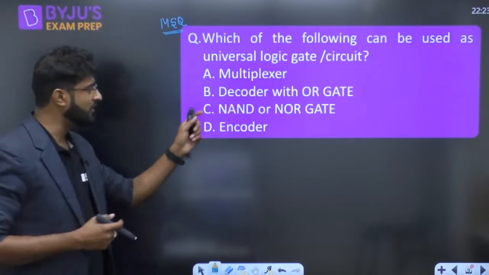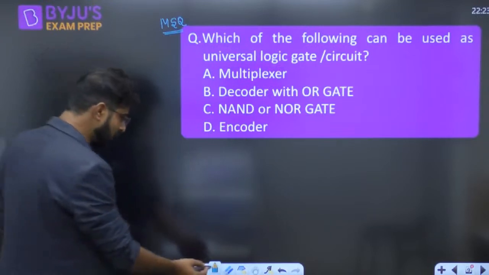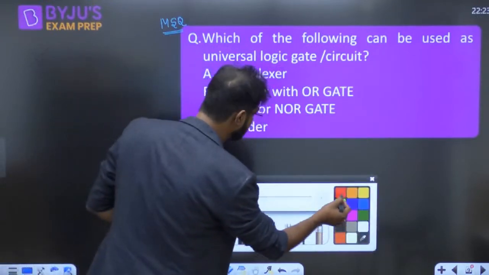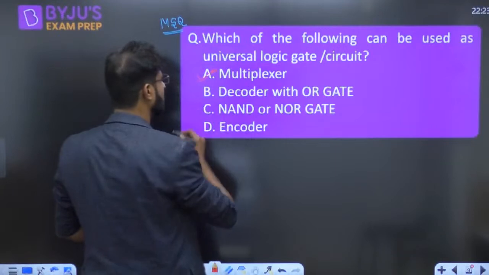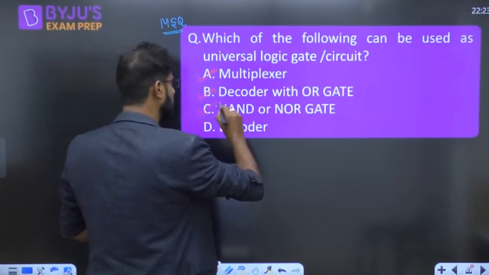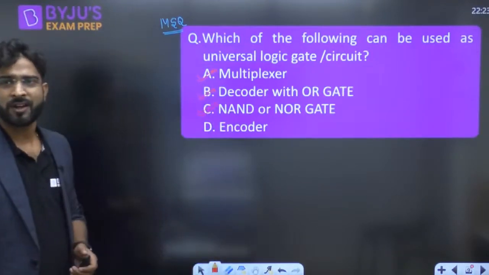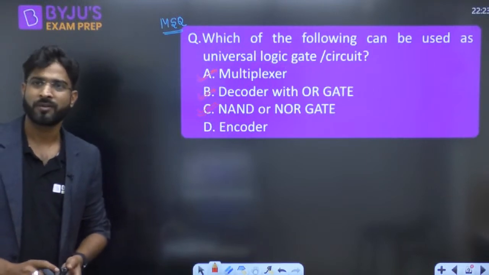Lots of people have given A and C. Okay, the correct answer of this question is not just A, everyone. A, B and C is the correct answer for this particular question.